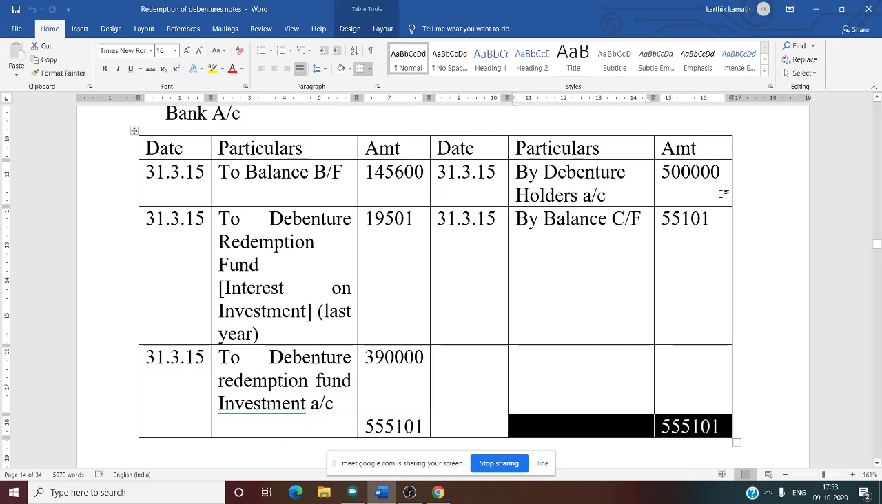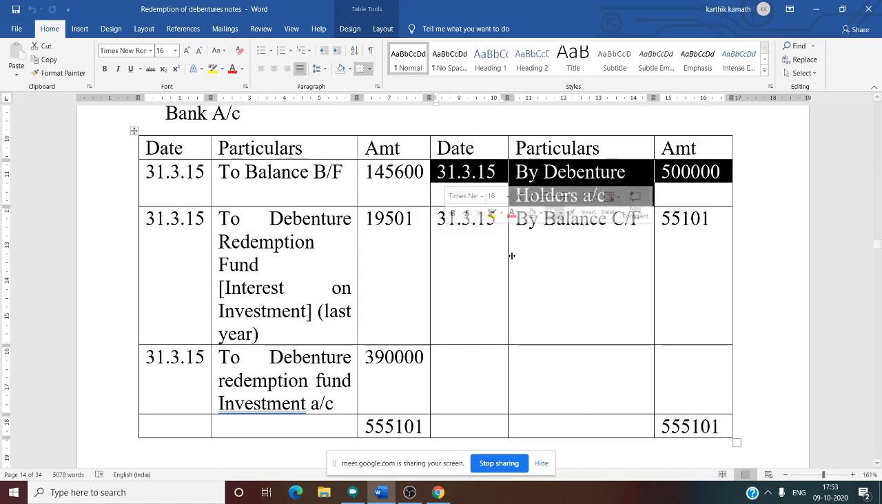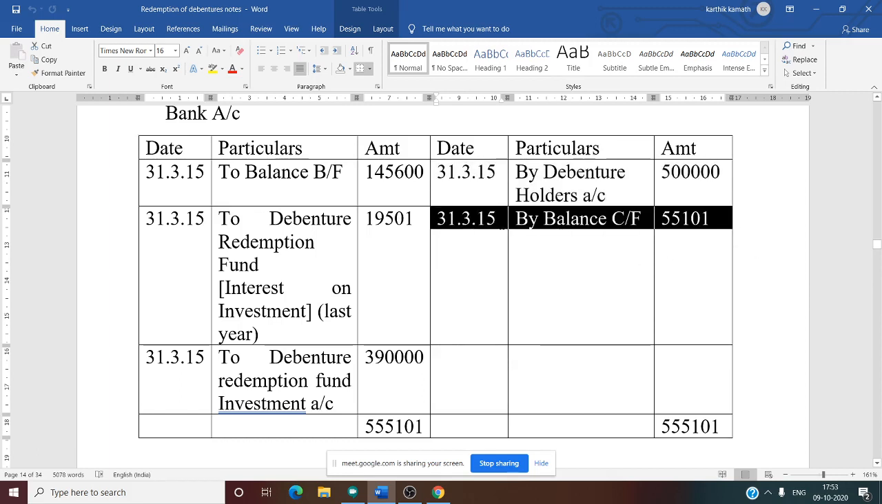So what is the journal entry now? At the time of payment, debenture holders account debit to bank account. Now cash goes out from the bank. So 31/3/2015, by debenture holder, 5 lakh. Any other balance remaining in the bank account, we need to carry forward. By balance carry forward, the remaining balancing figure, 55,101. If we prepare the bank account in the future, this will become our opening balance.